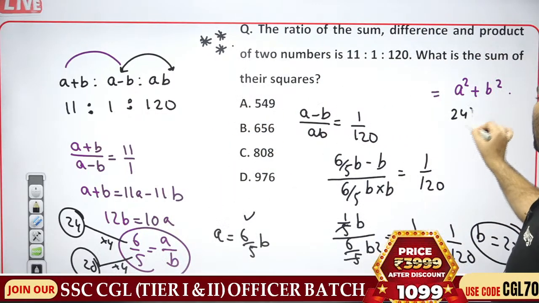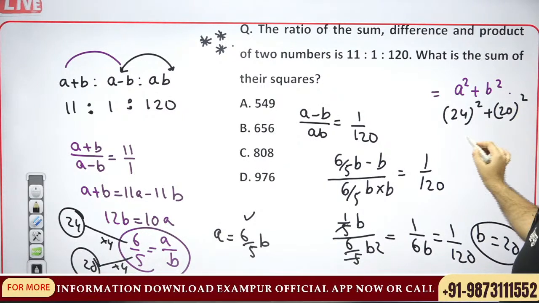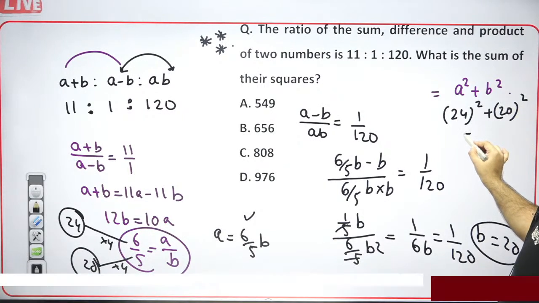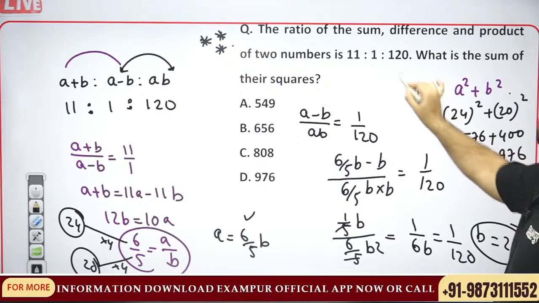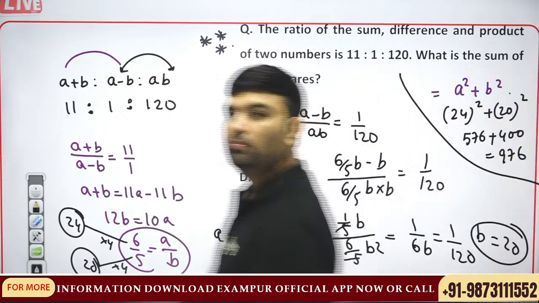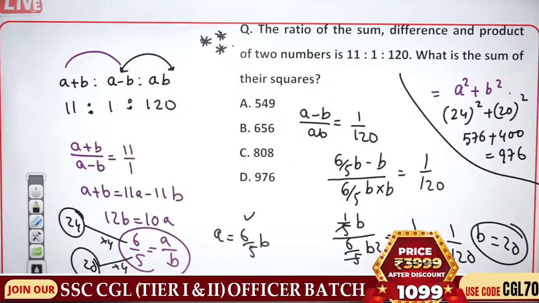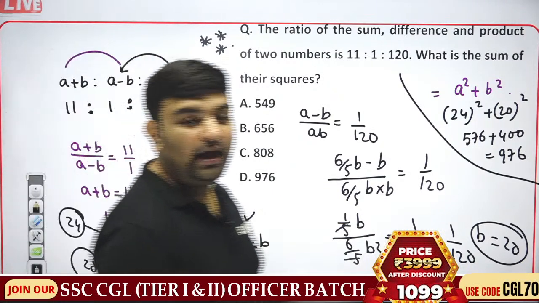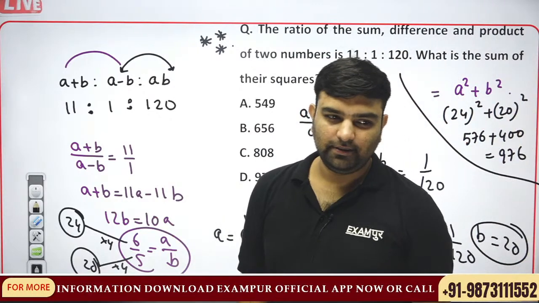So 24 का square plus 20 का square is 576 plus 400. Game over. करना ही पड़ेगा. You have to do it.